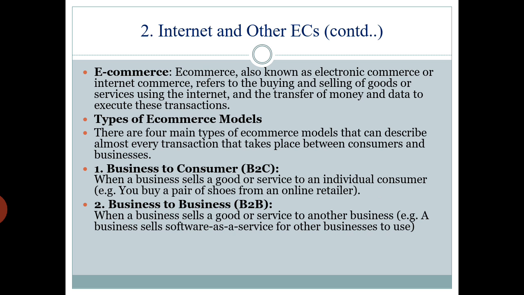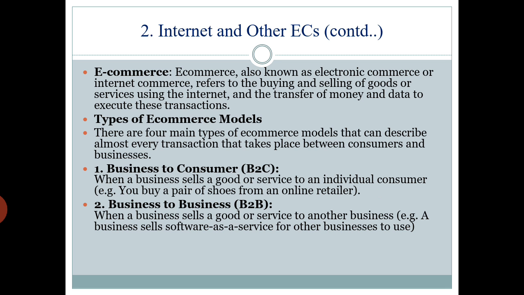When a business sells a good or service to an individual consumer or customer, that's called B2C type of e-commerce. So, for example, if you buy a pair of shoes from an online retailer, it's called B2C type of e-commerce.